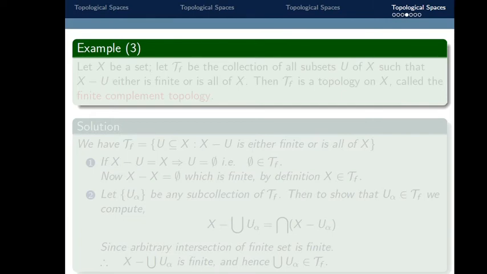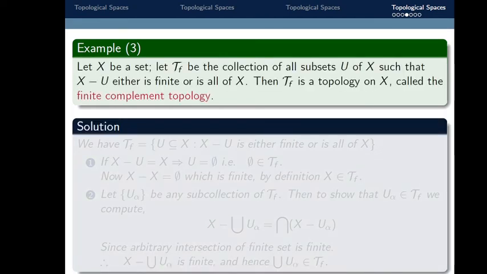Now come to our third example. Let X be a set and let tau f be the collection of all subsets U of X such that X minus U is either finite or is all of X. So here X is a set and tau f is the collection of those subsets U of X.